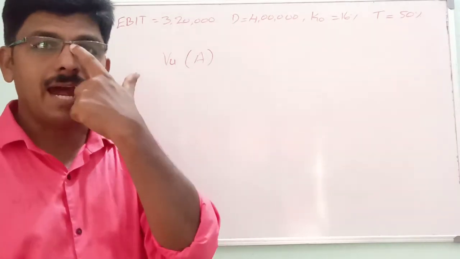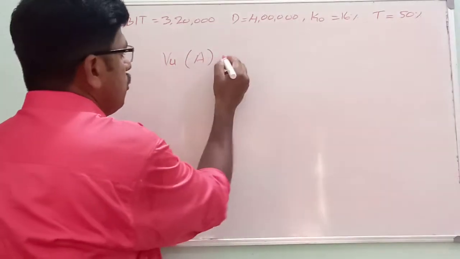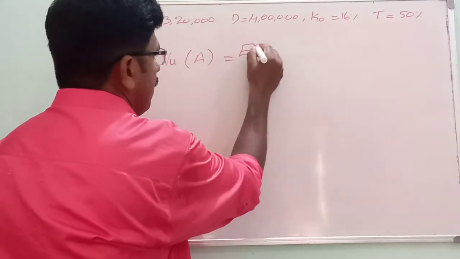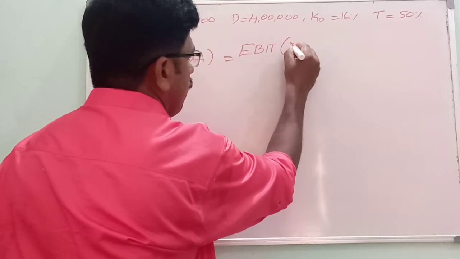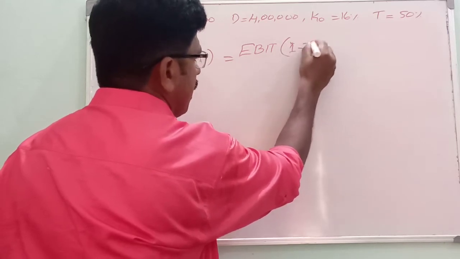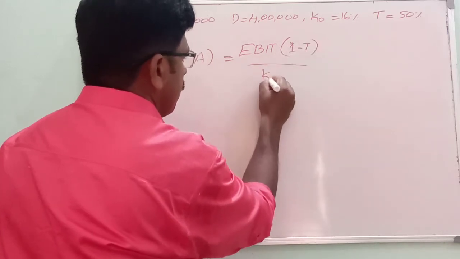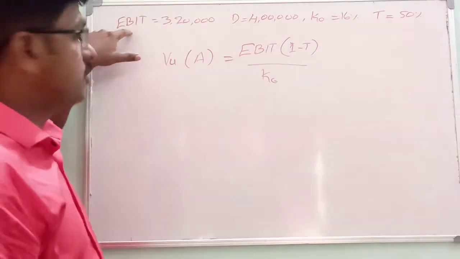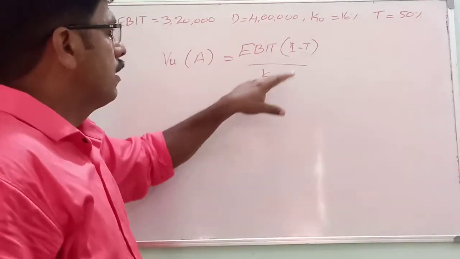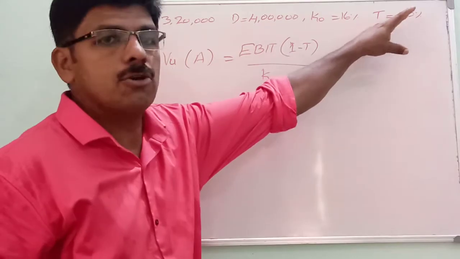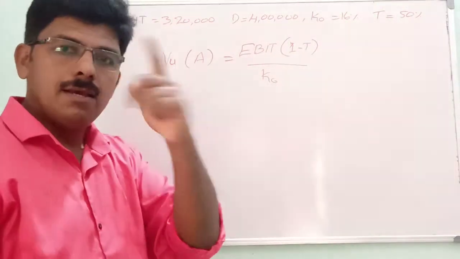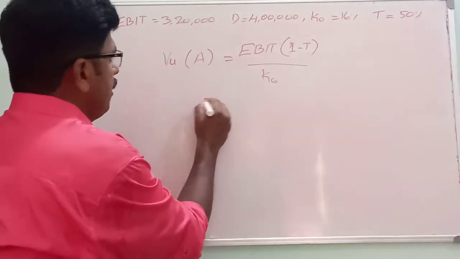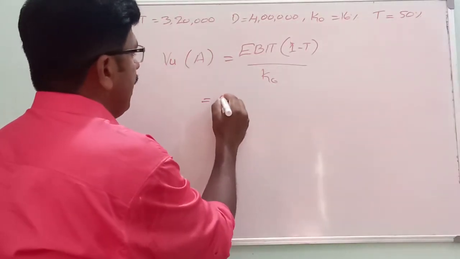Therefore A, it is unlevered firm. Okay. VU is equal to EBIT into 1 minus T divided by KO. EBIT given in the question, it is 3,20,000. T is equal to tax rate is equal to 50%. KO is equal to 16%. All items are given in the question. Therefore, it is easy to calculate value of unlevered firm A.